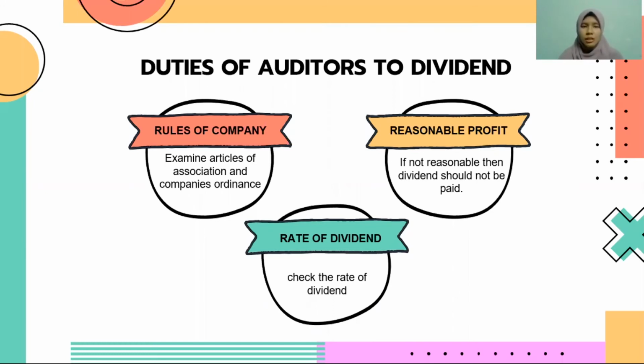Duty number 2 is rate of dividend. The auditor should verify the dividend rate. The rate must not be higher than the profit rate and must not exceed the market rate.